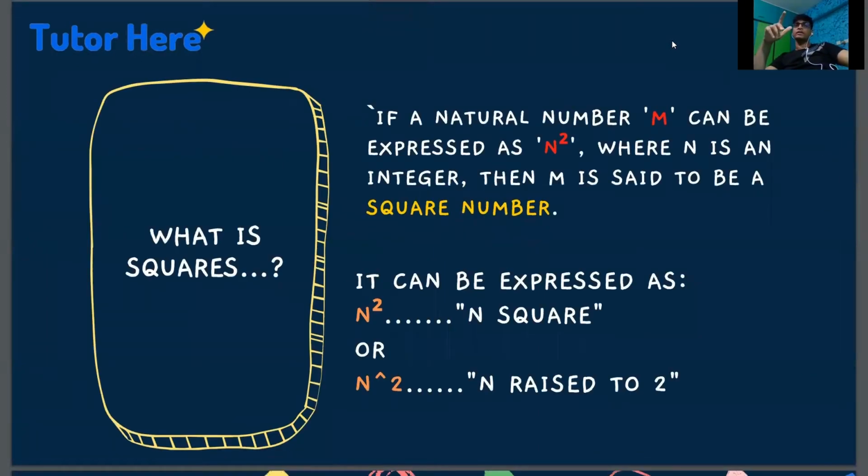What are squares? If a natural number m can be expressed as n square, where n is an integer, then m is said to be a square number. It can be expressed as n square or n raised to 2.